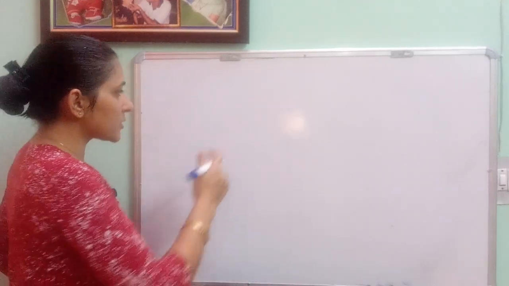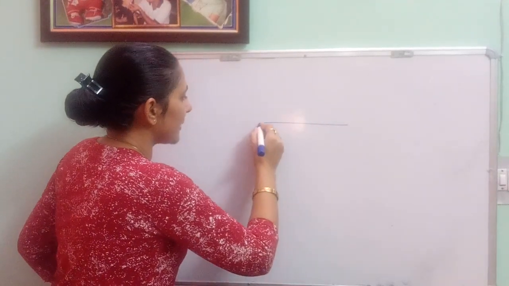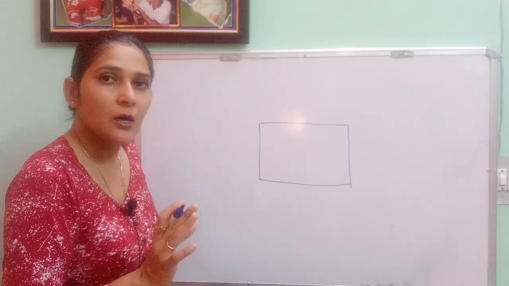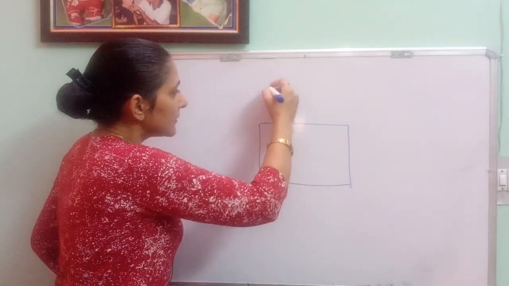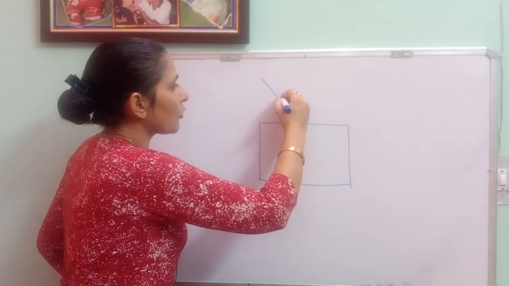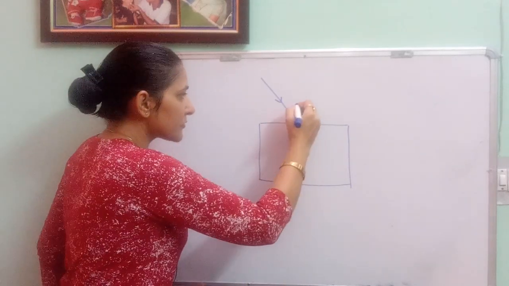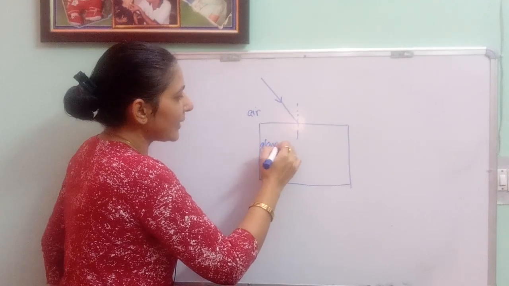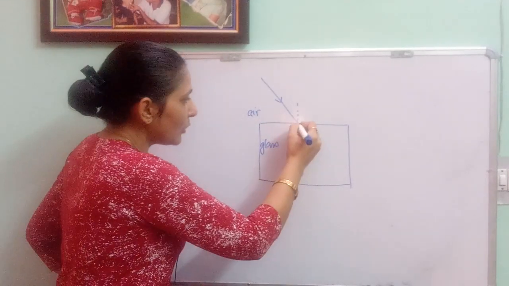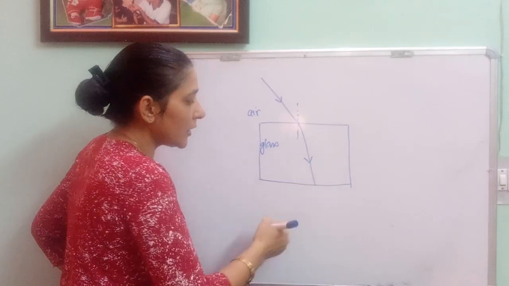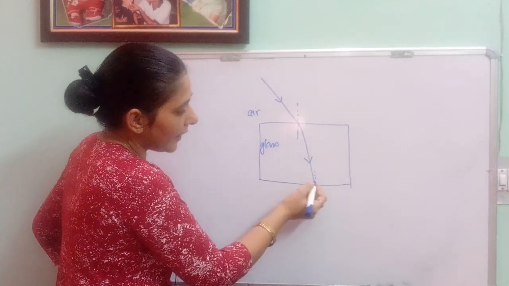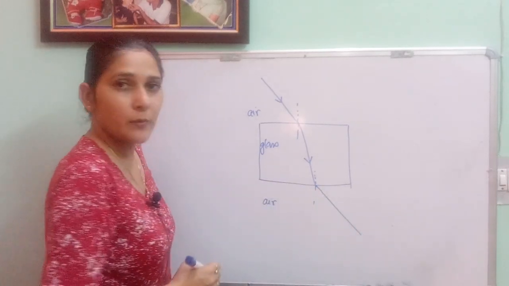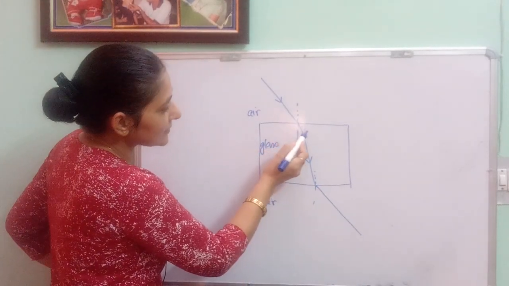Now coming on to the next one, that is refraction through glass slab. This is not a new topic for you. This is just the revision of what you have done in your junior classes. This is the incident light ray, striking over here. This is air and this medium is glass. So when the light ray is coming from air to glass, it will bend towards the normal. Then again it strikes over here, and when it is coming from glass back to air, it will move away from the normal.